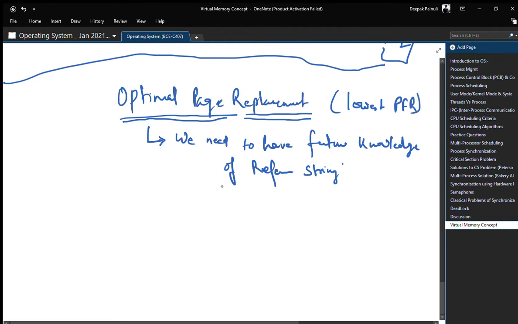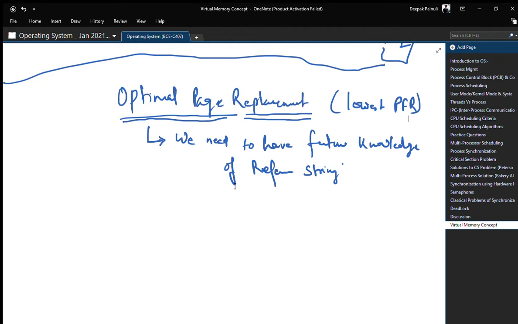So this algorithm will have the lowest page fault rate, but on the condition that we have future knowledge of the reference string. But this is not the case in the real world, because in the real world we cannot have future knowledge of all the reference strings available, because at runtime maybe the page requests are totally different from the ones we have with us, right?